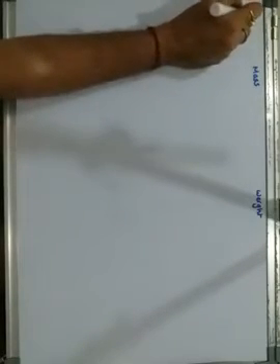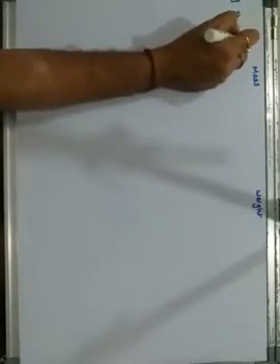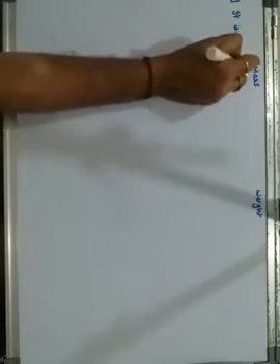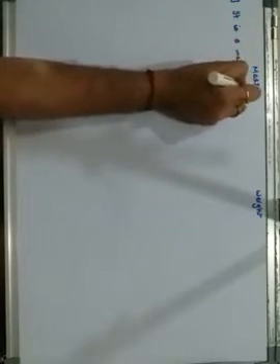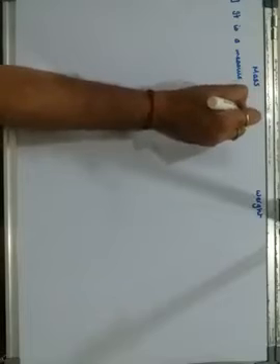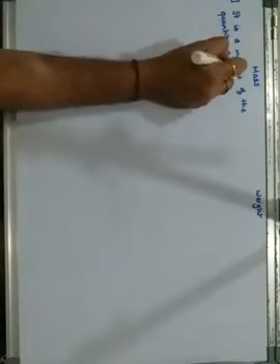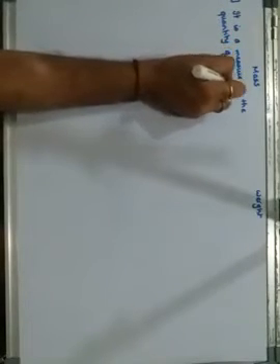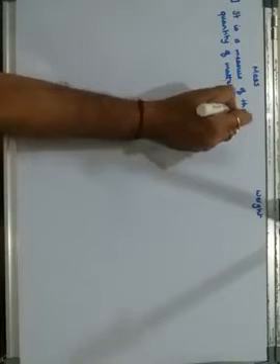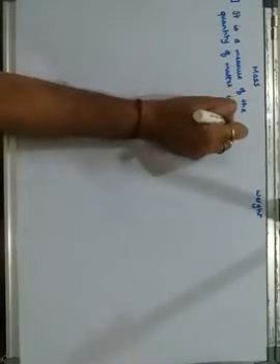Mass is defined as a measure of the quantity of matter which is contained in the body